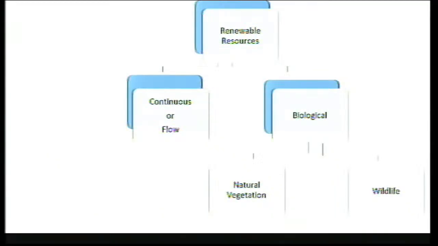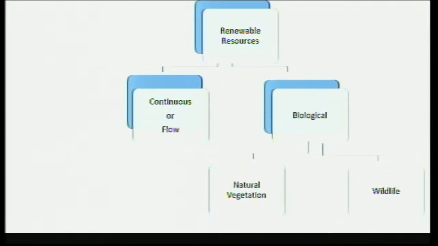Next, renewable resources can be classified into continuous or flow resources, which are not going to finish in the near future. Can you give any example, like water, air, sun rays?